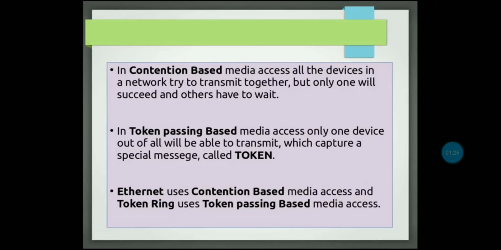Ethernet uses contention based media access and Token Ring uses token passing based media access. So from this we understand that whether we use Ethernet or Token Ring, only one device at a time will pass.